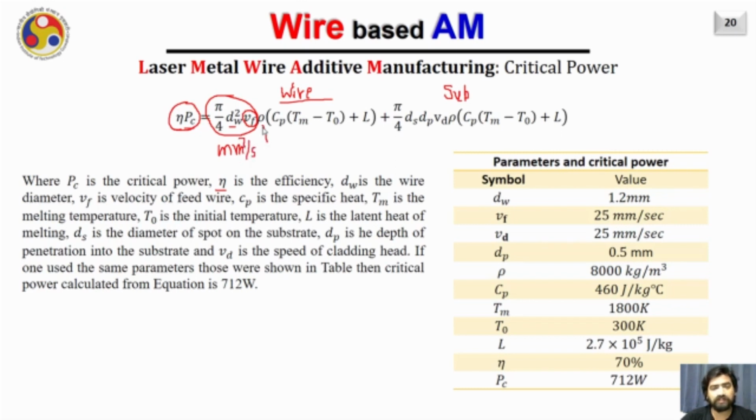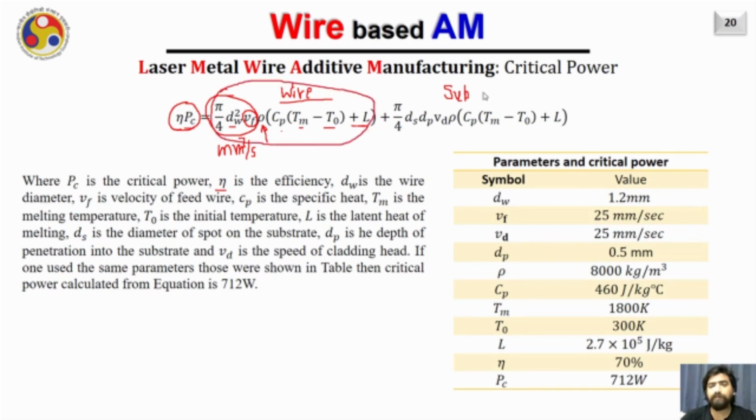Then rho is the density of the wire, into Cp (Tm minus T naught), where Tm is the melting point of the wire and T naught is the initial temperature, which is considered to be room temperature, plus the latent heat required for melting. Like this, we can find out the energy required to melt the wire.